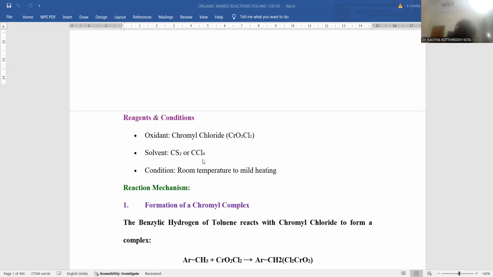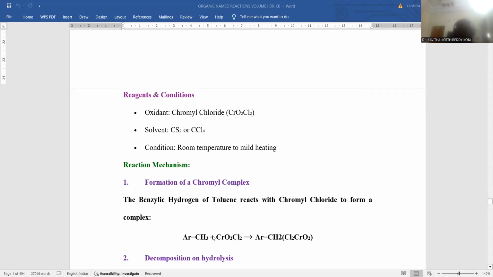Non-polar solvent is suitable, since the entire process is a non-ionic mechanism. That's the reason why this is the suitable one, right? Conditions: room temperature to mild heating is required for this reaction.